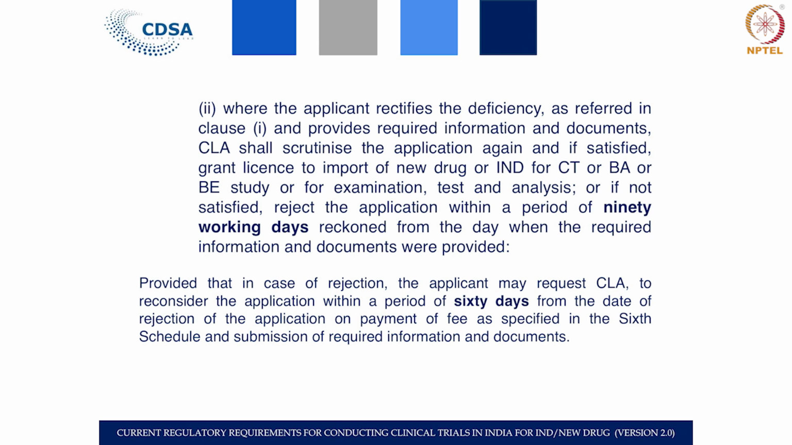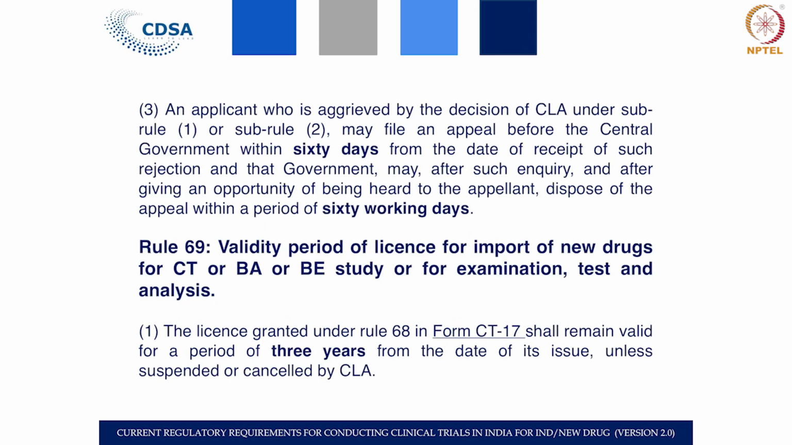If the applicant is not contented, or is aggrieved with the decision of the central licensing authority, they can appeal to the central government within 60 days, and within 60 working days the central government will dispose of it. So, the new drugs and clinical trial rules have specifically mentioned all timelines, all mechanisms, all processes for an application and how the applicant has to go stepwise.